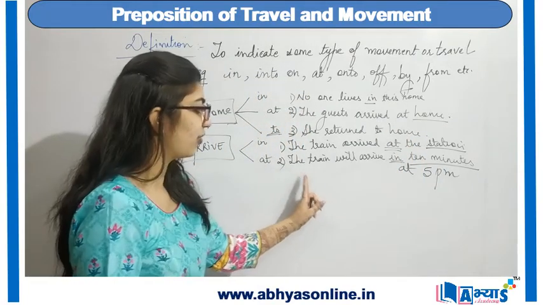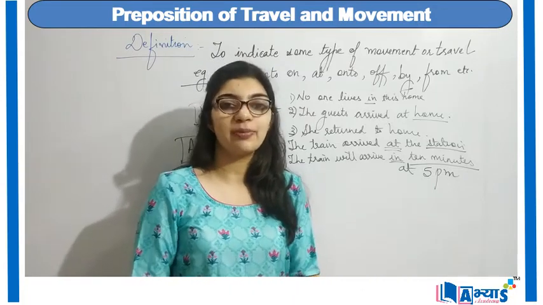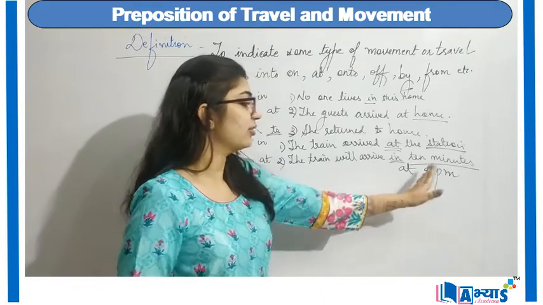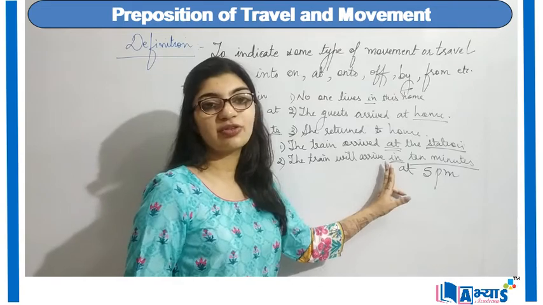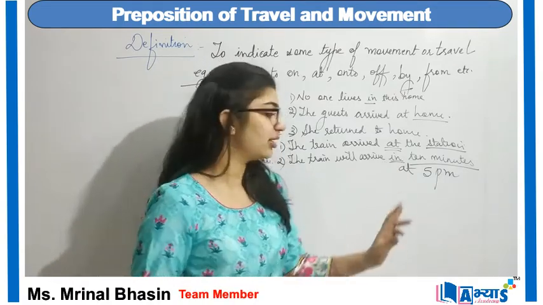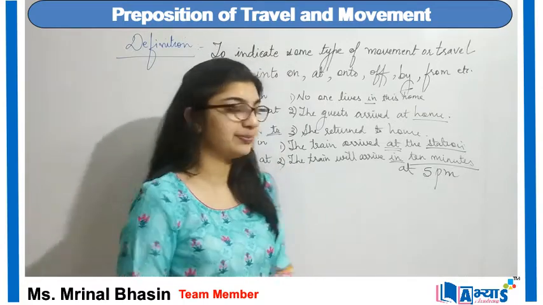I will say the train will arrive at 5 p.m. But if I'm not sure about the time and I'm just guessing the time, like in so and so hours or in so and so minutes, then I will make use of my preposition in. But if I'm having the clear idea, then I will say at and then mention the particular time.